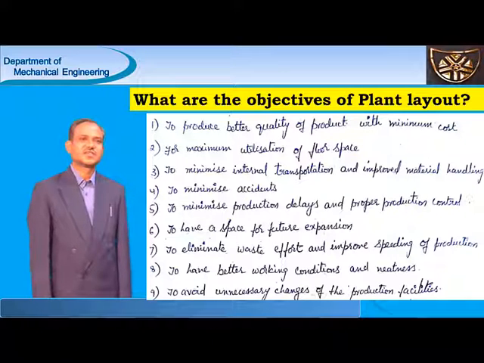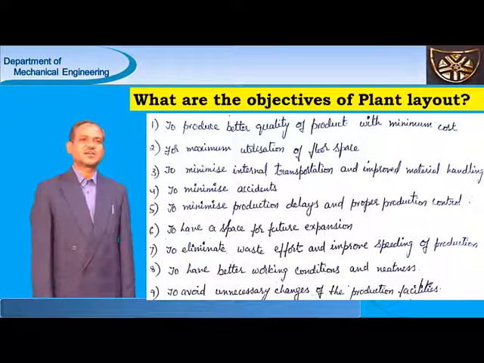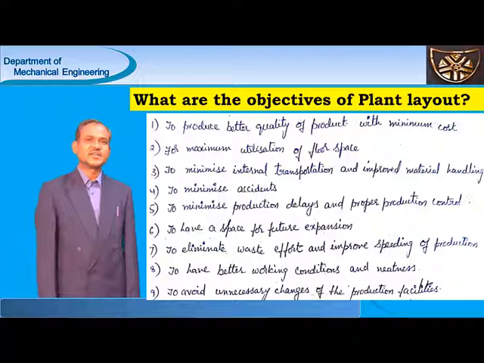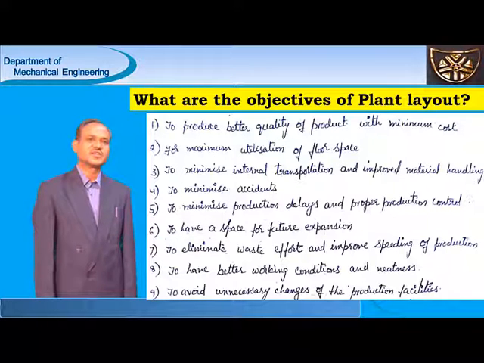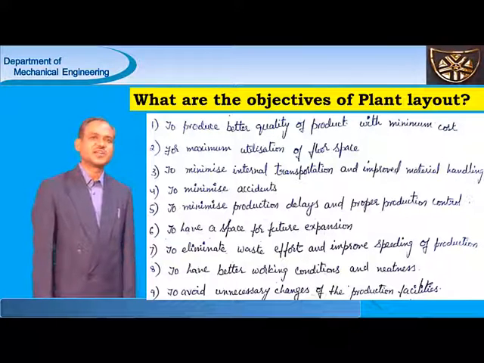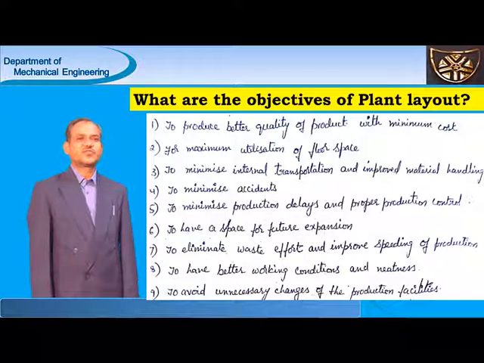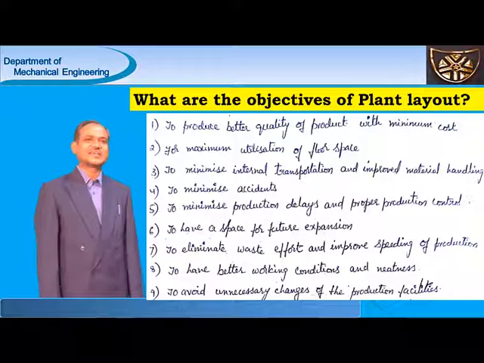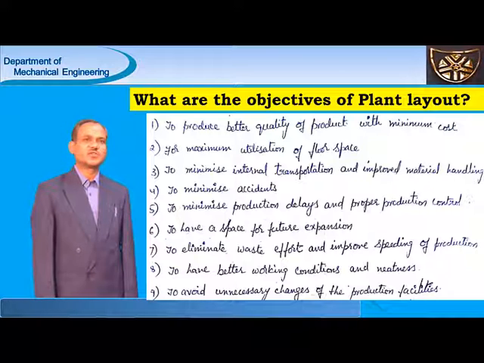Similarly, to have better working conditions and neatness, a good layout is needed. If the working conditions are good, workers may work for more time. And good lighting and good ventilation are also needed. And also, for avoiding unnecessary changes of the production facilities, a good plant layout is needed.